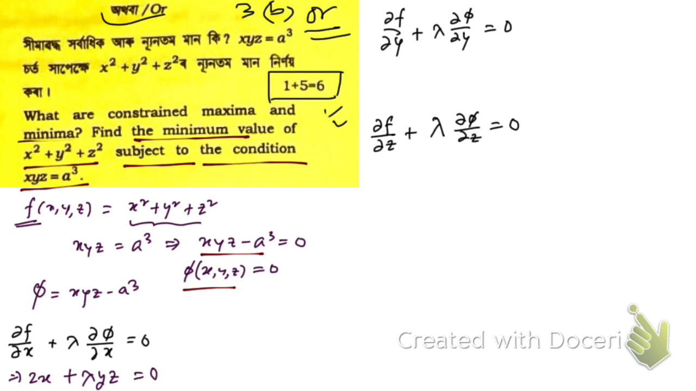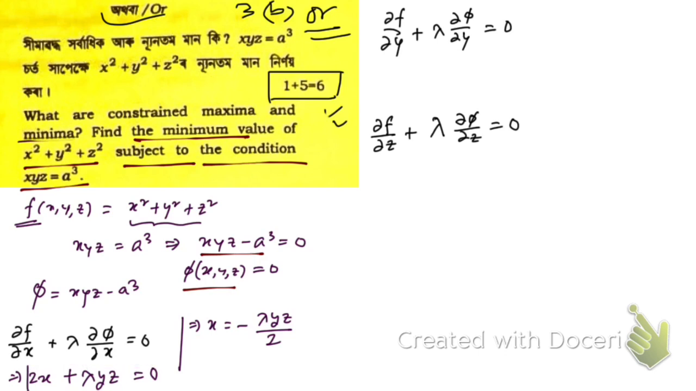And from here you're going to have x is equal to minus lambda yz divided by 2. That's what you're going to have, right? If you simplify this equation. Hope you have understood this.